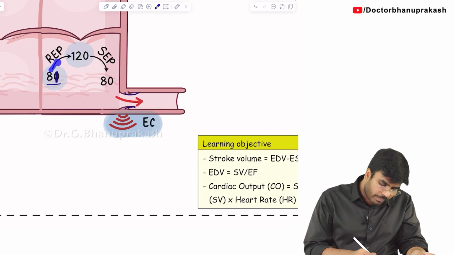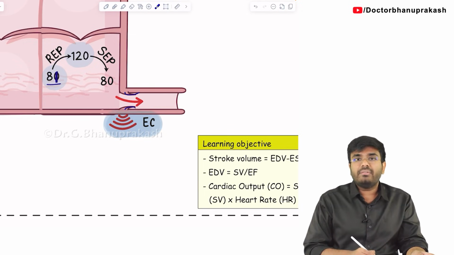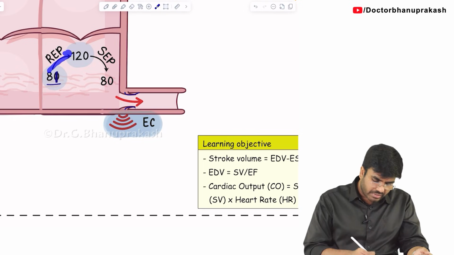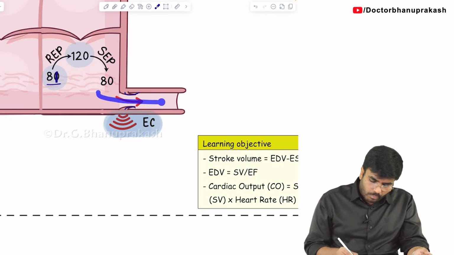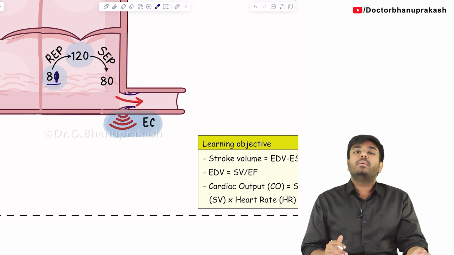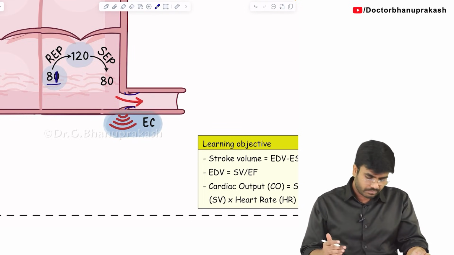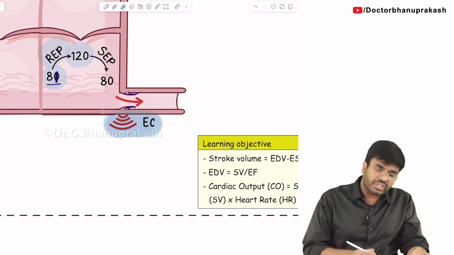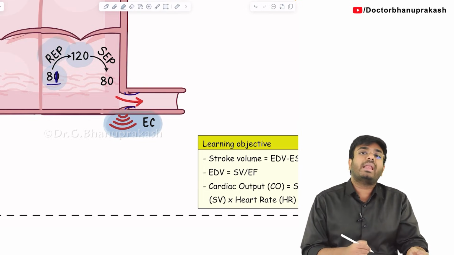So what do you think when the pressure is rising from 81 to 120? Whenever there is an increase in pressure, do you think blood will go into the aorta with more velocity or less velocity? The blood will go into the aorta with more velocity. More velocity is called a rapid ejection. The blood is ejecting into the aorta rapidly.